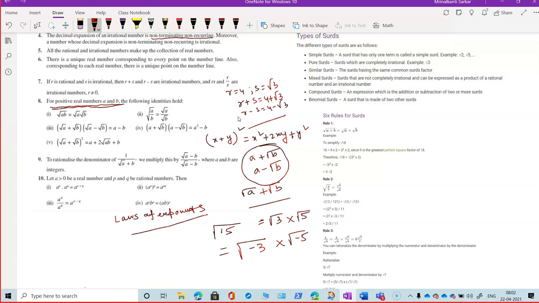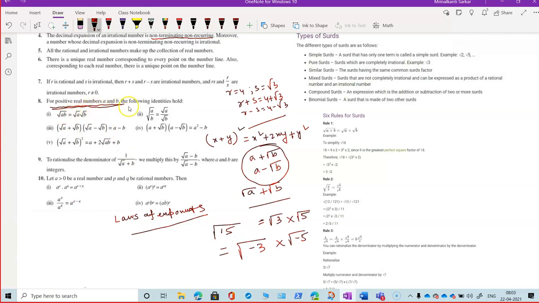Which one is valid? First one or second one? This is a learning, and so long as you will know mathematics, so long as you will be touched with this subject, it is very important. Which presentation is correct? You can't say I am wrong in the second one, because if you multiply inside the root, minus 3 and minus 5 becomes 15. That's why I have taken this as an example. Have you noticed this one for positive real numbers A and B?